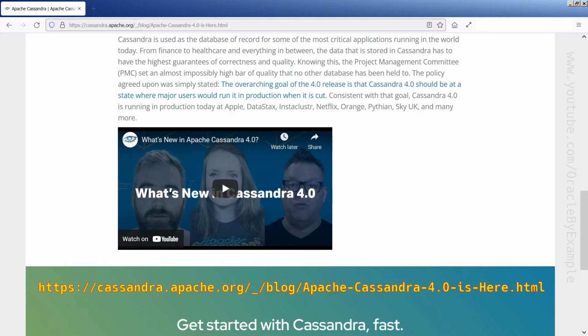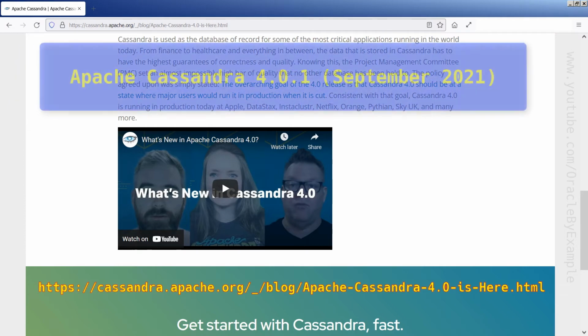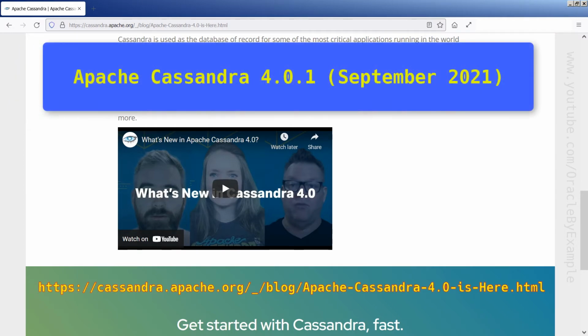According to this blog article, Cassandra 4.0 is running in production today at Apple, DataStax, Instaclustr, Netflix, Orange, Python, Sky UK, and many more. In September 2021, Apache Cassandra version 4.0.1 was released.